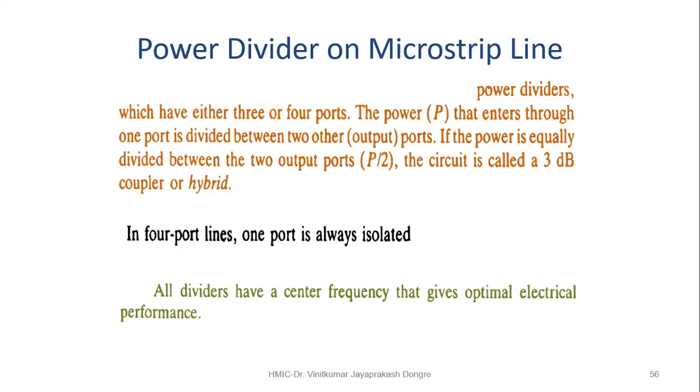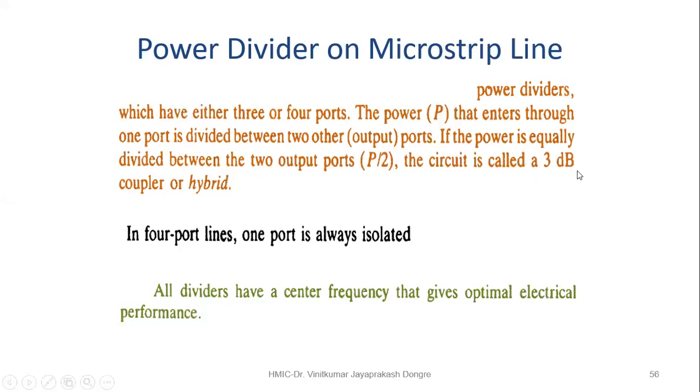All dividers have a certain frequency that gives optimal electrical performance. One basic parameter is explained here. If we have a single input and the power is divided into two parts, it is called a 3 dB down coupler or power divider.